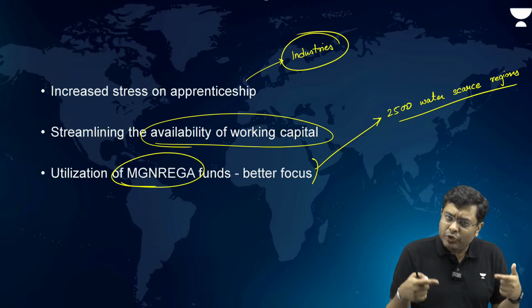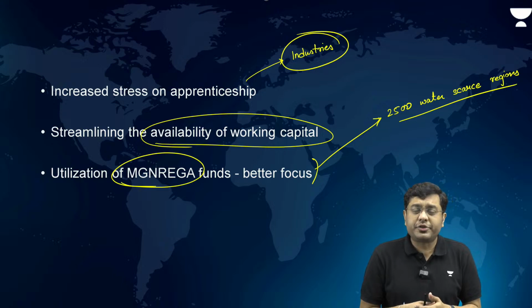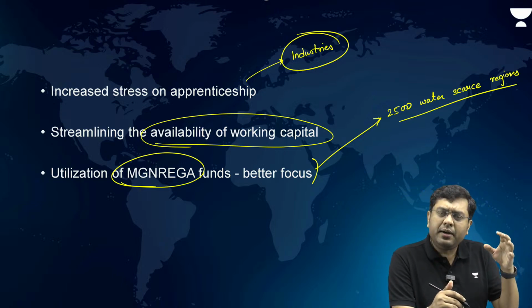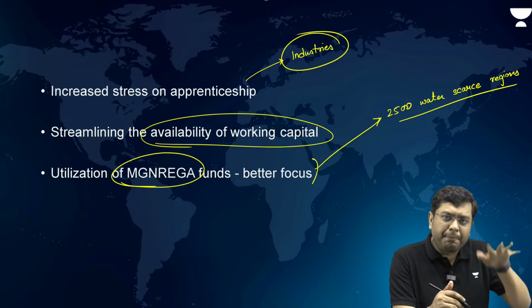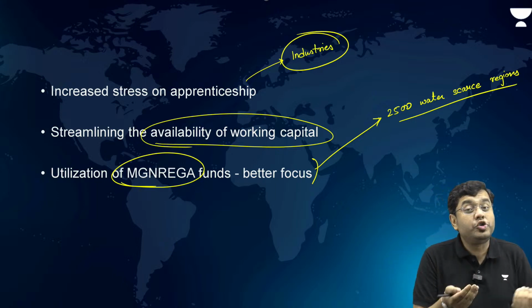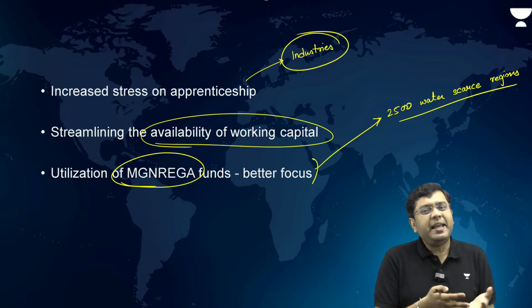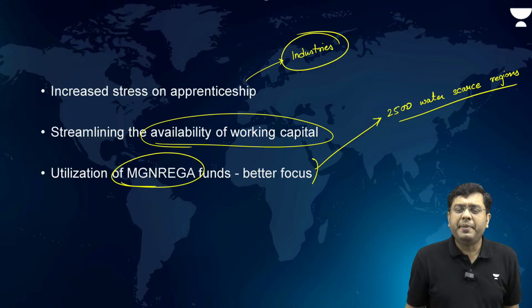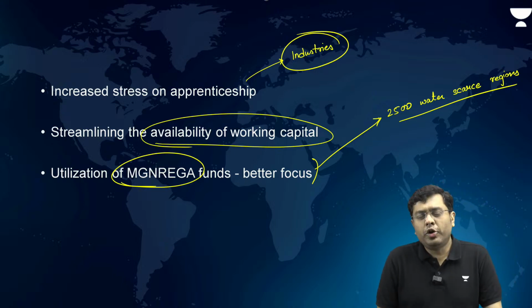So in those 2,500 water scarce districts also, identify the most backward families and the most economically deprived families, and provide jobs to them, so that there can be an overall upliftment. These are some of the measures which have been suggested in order to generate more jobs in the Indian economy.